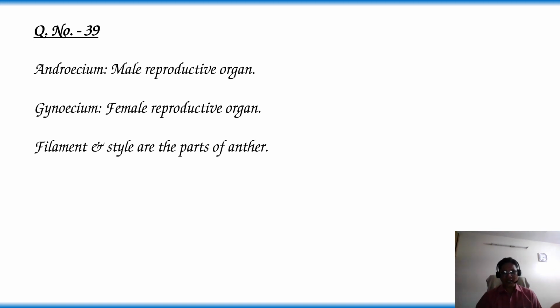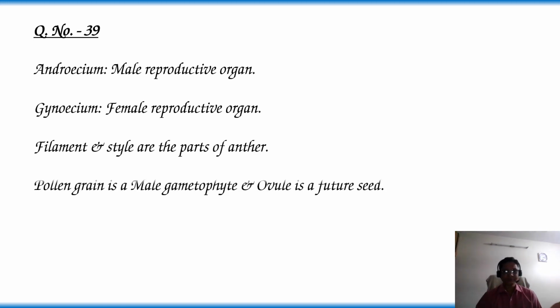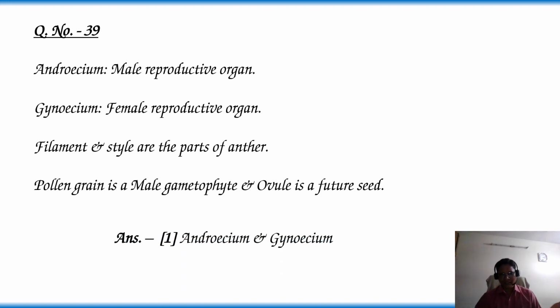Filament and style are parts of the stamen and pistil. Pollen grain is a male gametophyte and the ovule is a future seed. So as per the question, which represent the male and female reproductive organs? Androecium and gynoecium represent the male and female reproductive organs. Then the answer is option 1.